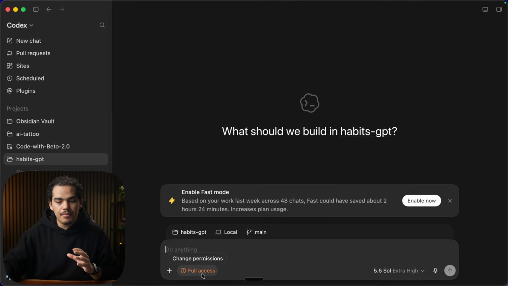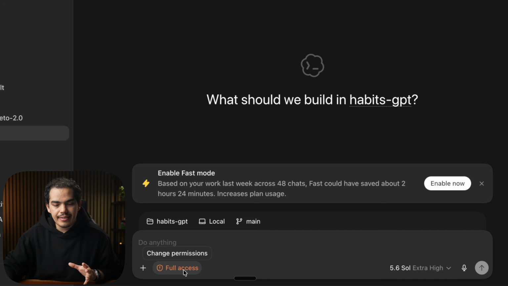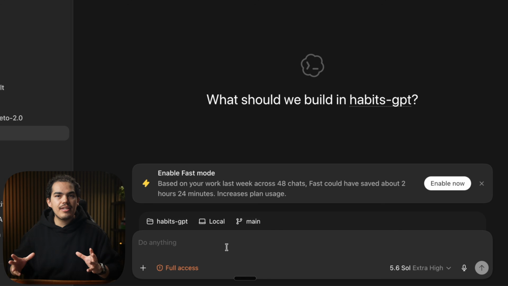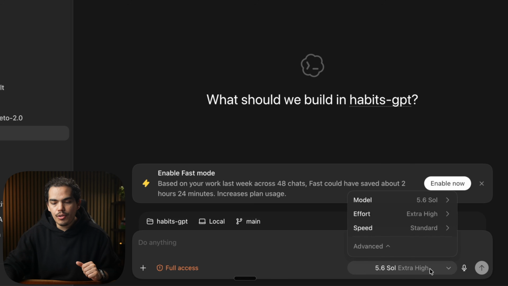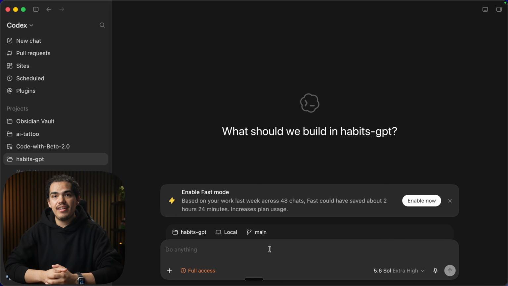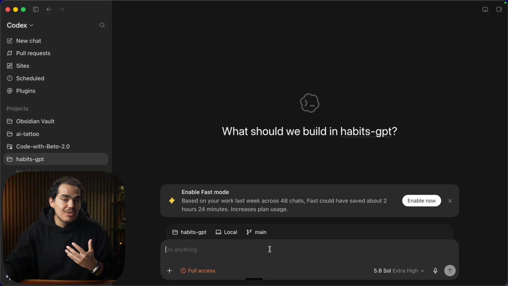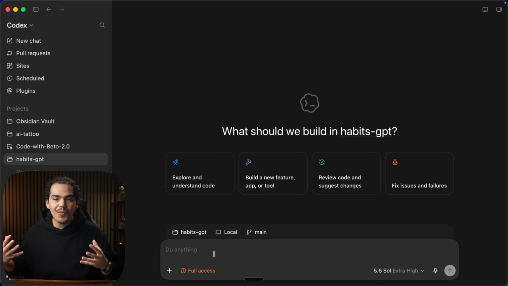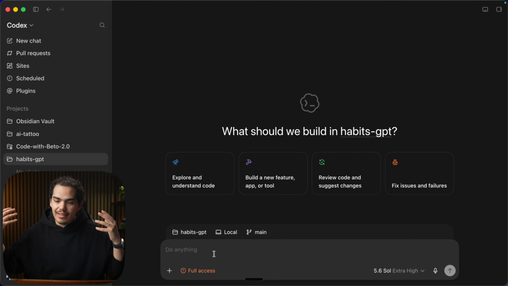Couple things to notice. I'm giving GPT full access. That means that it doesn't have to ask me questions, or I don't have to approve anything manually. And I'm also using Soul 5.6 with extra high thinking effort. I've been using extra high for the past week and I feel like it's the best you can get. It's also gonna take more time and you're gonna get a lot of warnings like enable fast mode, but I always dismiss it since I always want the highest quality response possible.